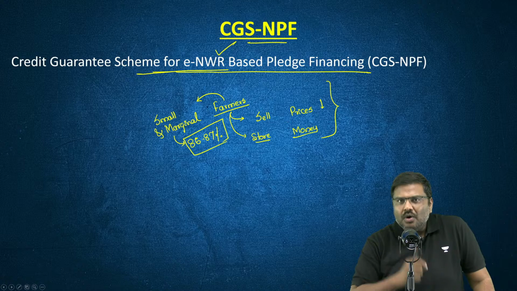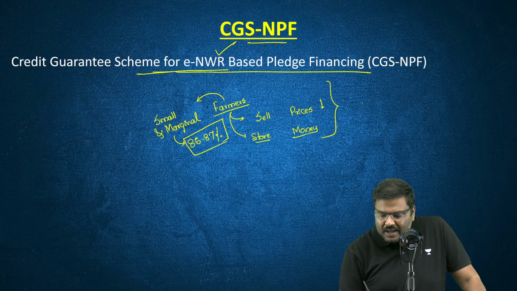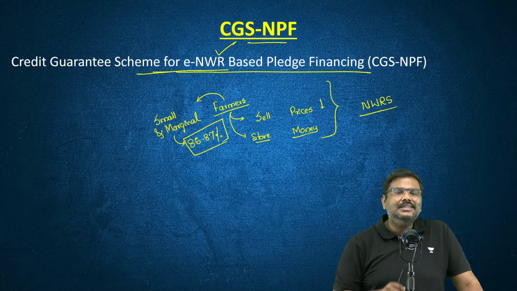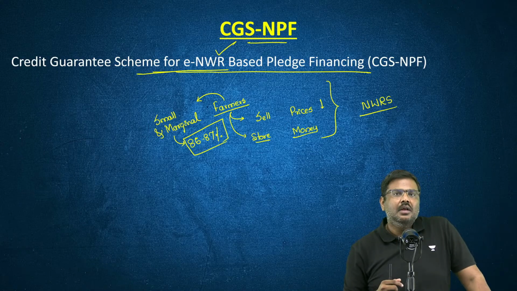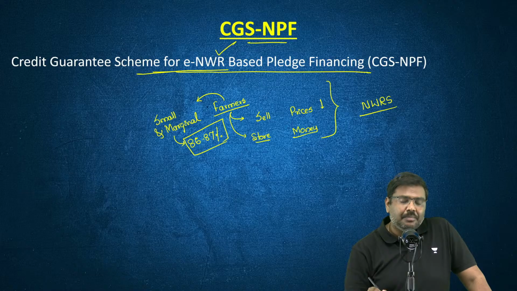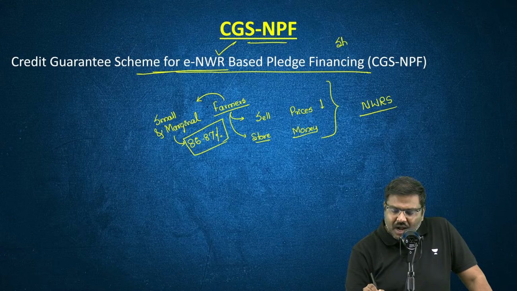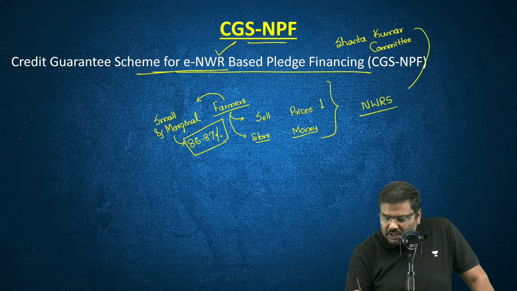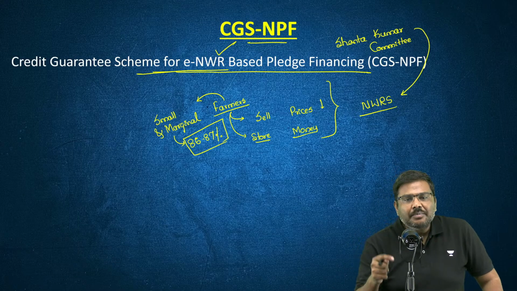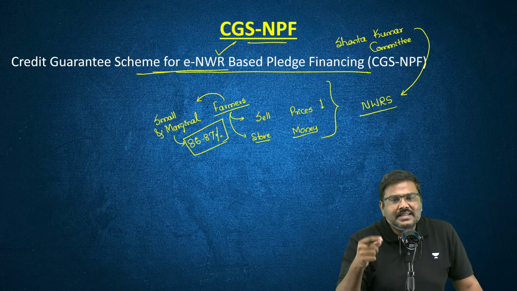The solution is the concept called the negotiable warehouse receipt system, NWRS. In fact, there is a committee, please remember the name, the Shanta Kumar Committee. The Shanta Kumar Committee has recommended that we should promote the utilization of the negotiable warehouse receipt system.